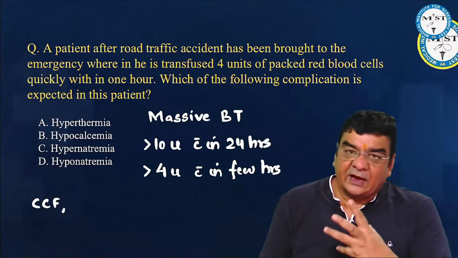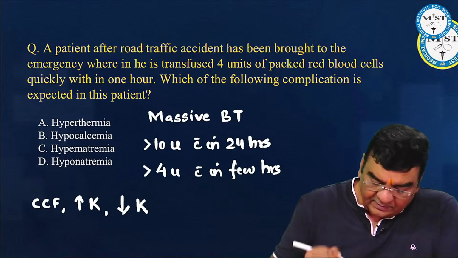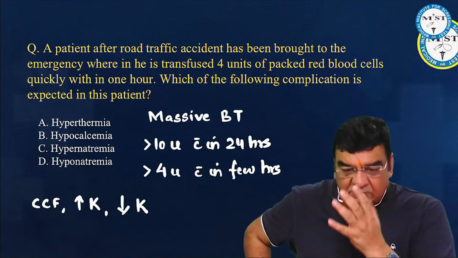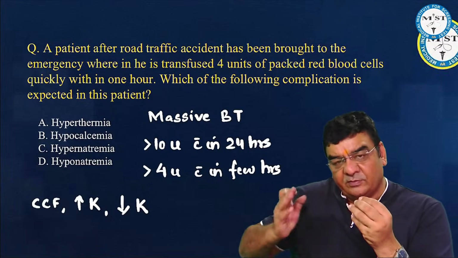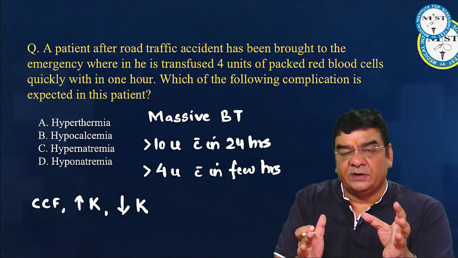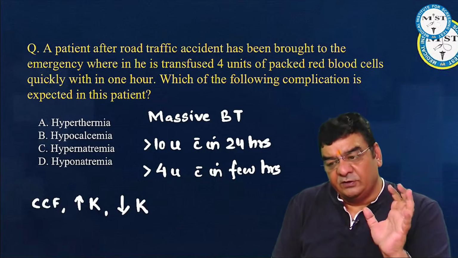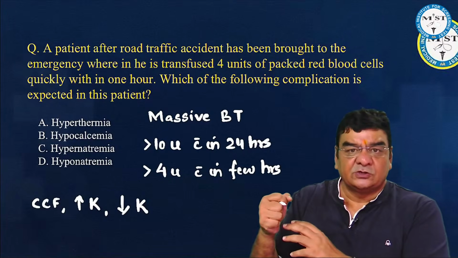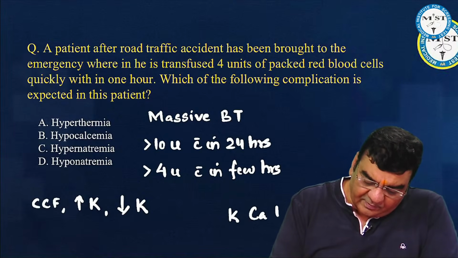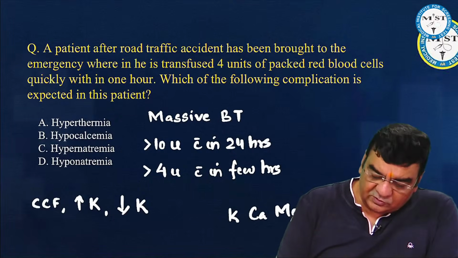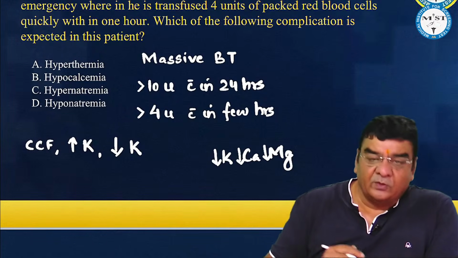Massive transfusions can lead to hyperkalemia as well as hypokalemia. Hyperkalemia, because in stored blood there is lysis of red blood cells, so a larger amount of potassium goes into the recipient from multiple blood bags. Hypokalemia can be because of consumption, especially when we use chelating agents. They can chelate the recipient's potassium, calcium and magnesium. Because of the chelation, we can find hypokalemia, hypocalcemia and hypomagnesemia as well.